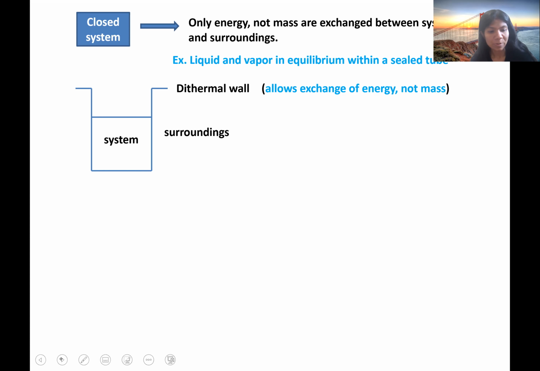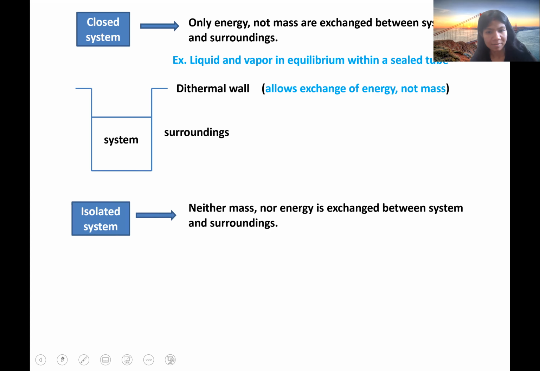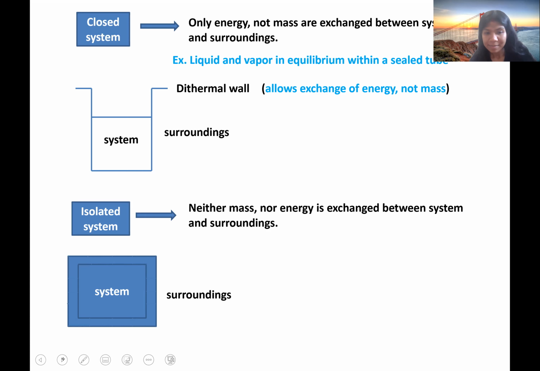Next, we will go to the isolated system. In this case, neither energy nor mass can be exchanged between system and surroundings. An example is water or any liquid within a thermal flask, like an insulated flask, where we do not allow any mass or energy exchange.